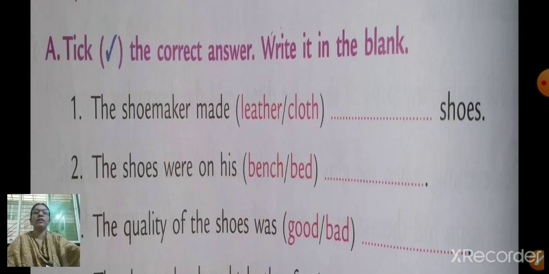Now see the question. Tick the correct answer. Write it in the blank. Two options are given. First you have to tick the correct answer, and the correct answer you have to write in the blank space. Now see the first question. The shoemaker made, in the bracket, leather or cloth, dash shoes. So the shoemaker made what? Did he make leather shoes or cloth shoes?